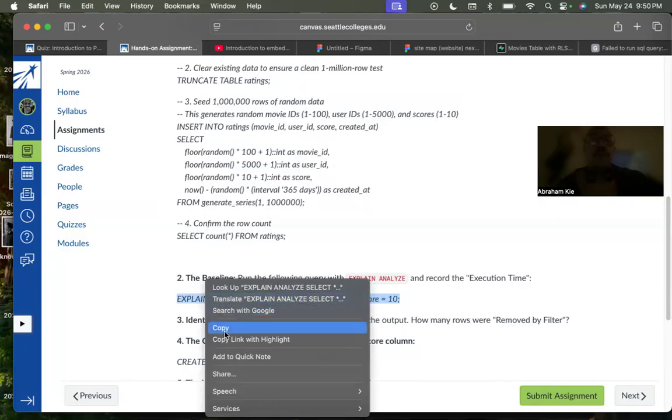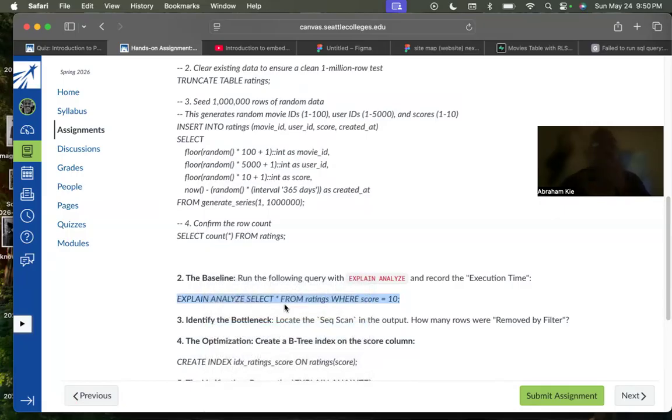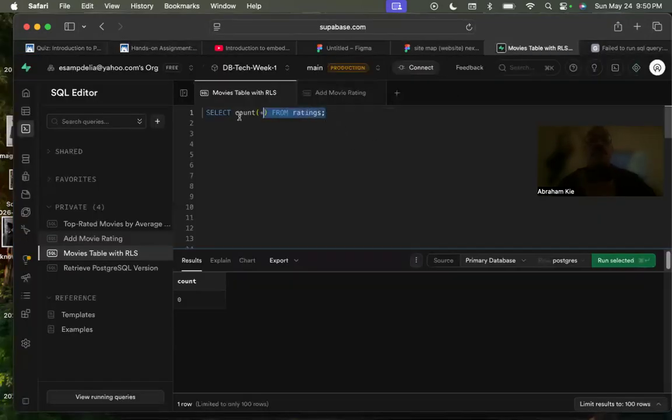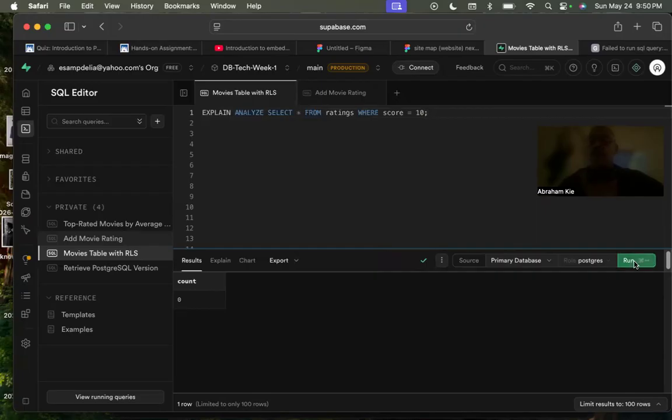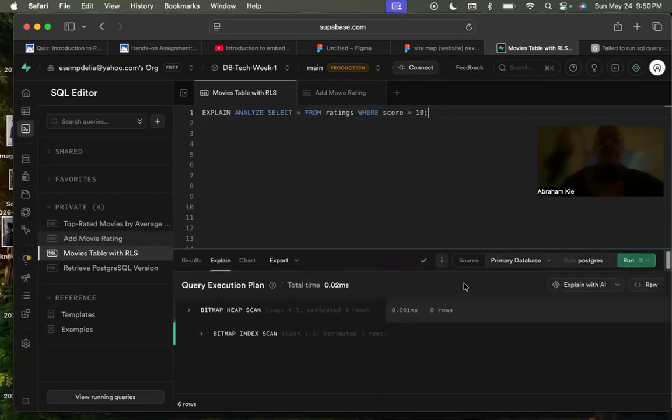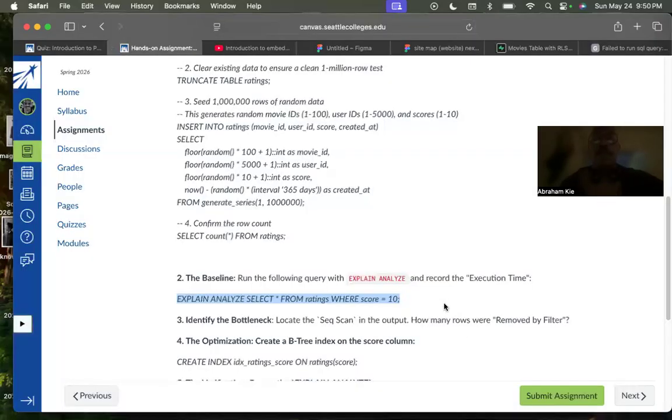I'm going to delete what's in here. As you can see, this is pretty simple. Like I said, I'm copying and pasting and using a lot of AI. Okay, query execution total 0.02. So that's the answer. All right, let's continue.